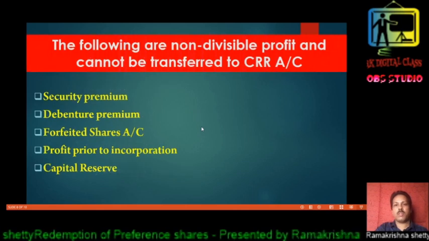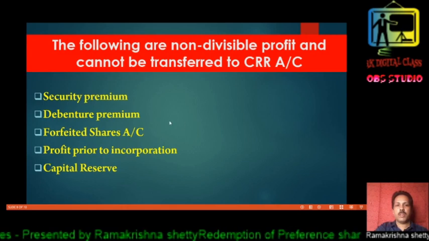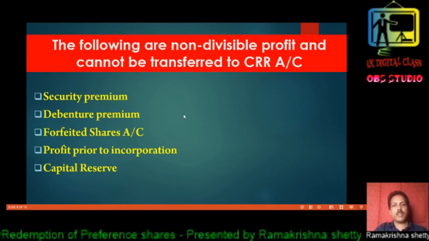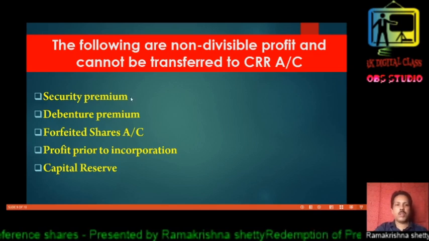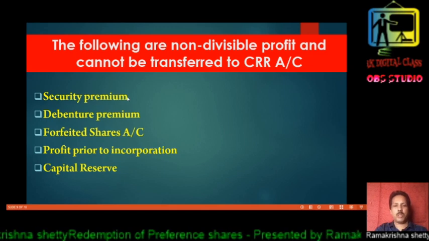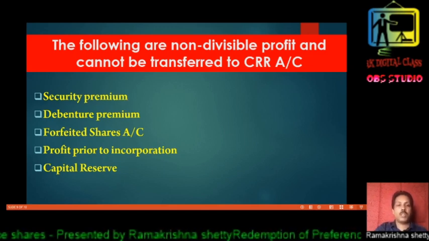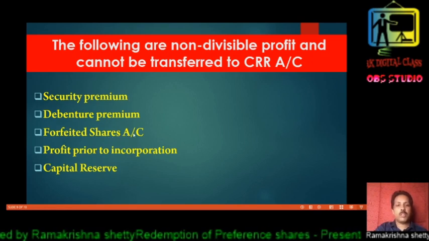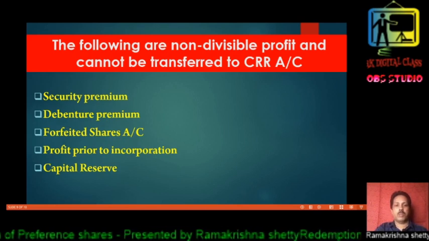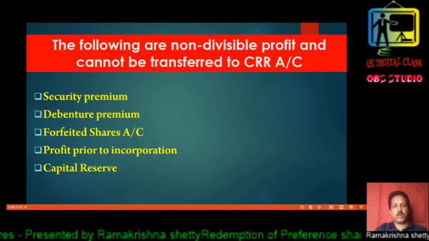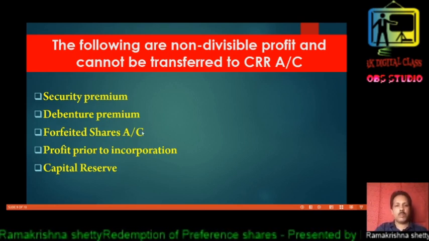Now there are non-divisible profits which cannot be transferred to the CRR account, or capital redemption reserve account. They include securities premium, which is collected at the time of fresh issue of shares, or debenture premium, which is collected at the time of issue of debentures, and forfeited shares account, the amount gained by the company due to the cancellation of shares for non-payment of call money.